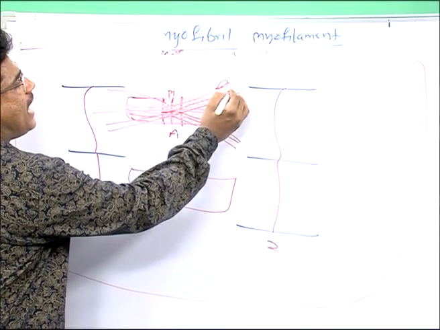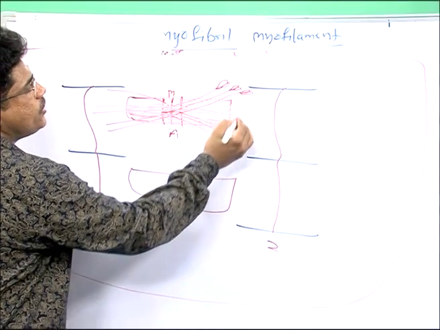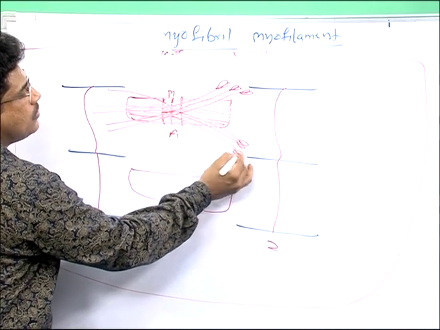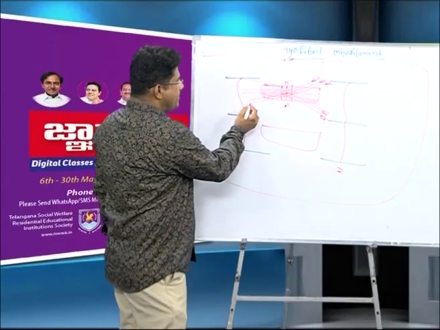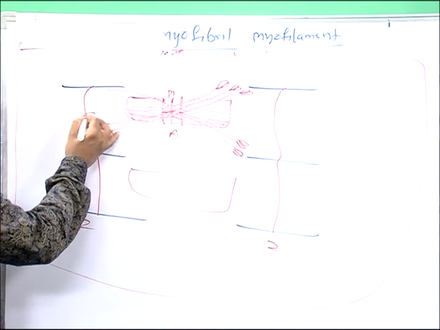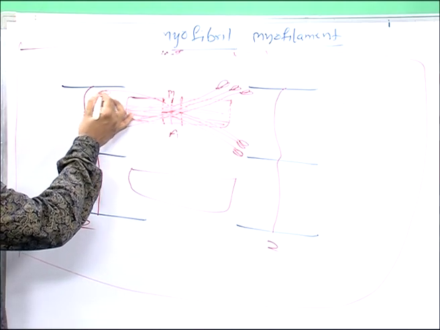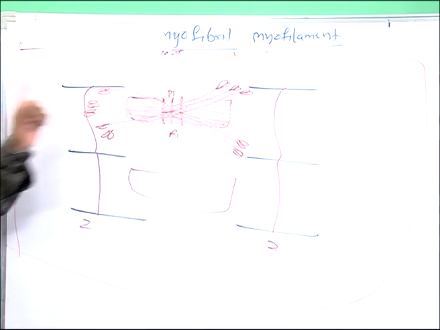Each myosin has two heads. Here also two heads are there, here also two heads are there. Now this is a thick filament.